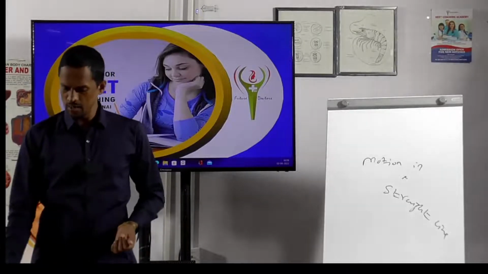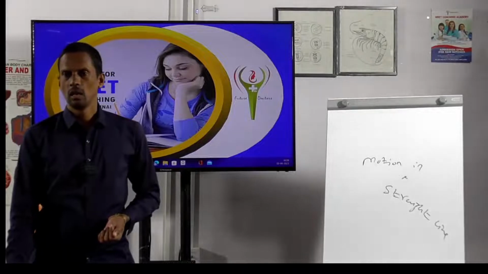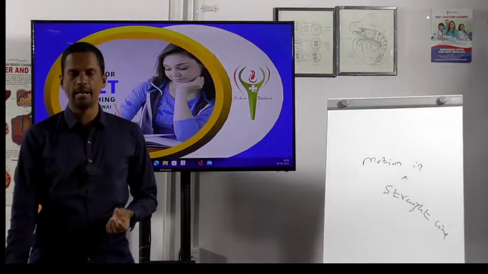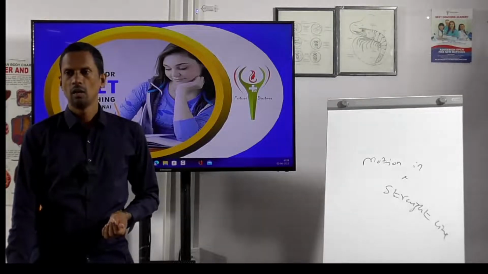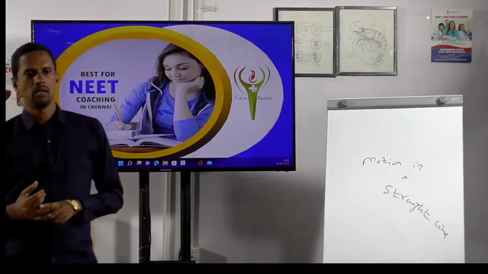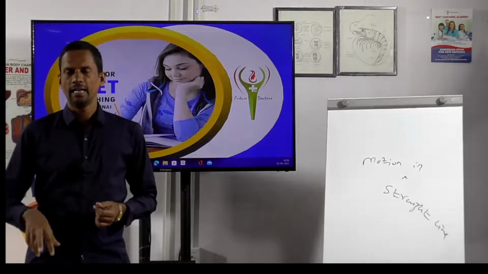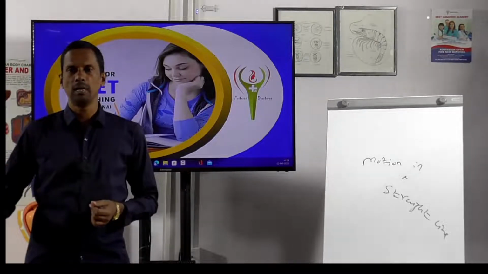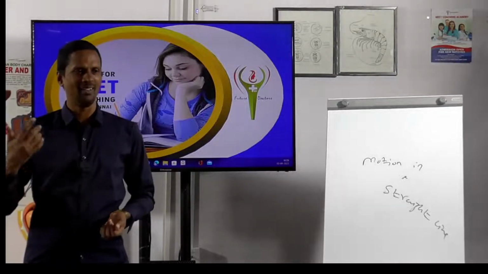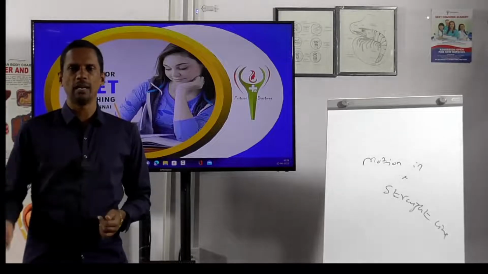What is the area of the rectangle? Length into breadth. And what is the area of the triangle? Half of B into H, where B is the breadth and H is the height. Here the length we are taking as the height.